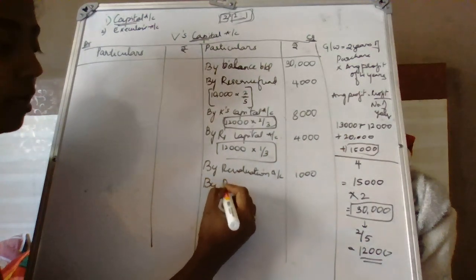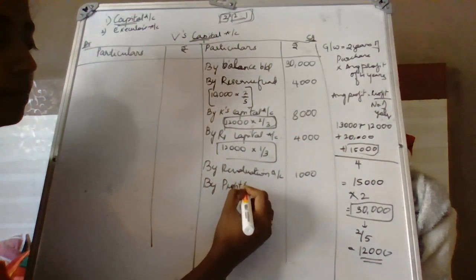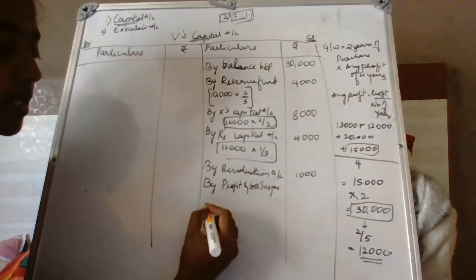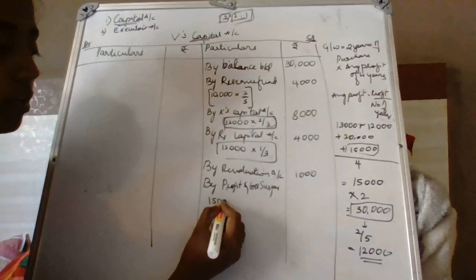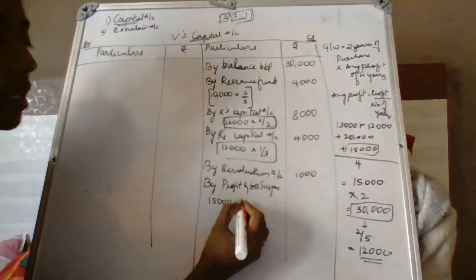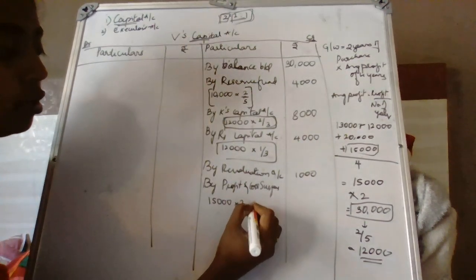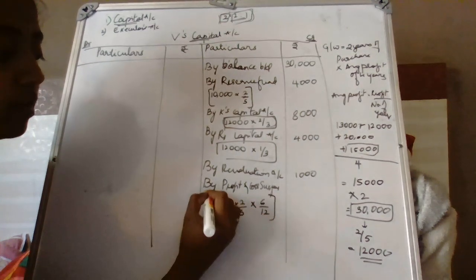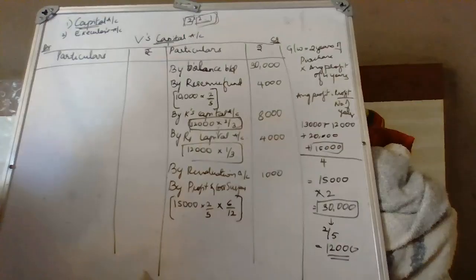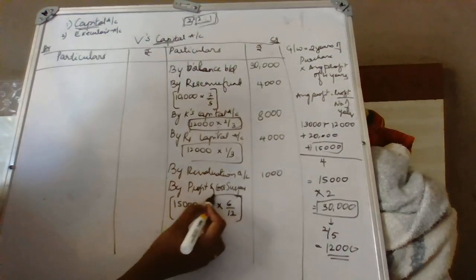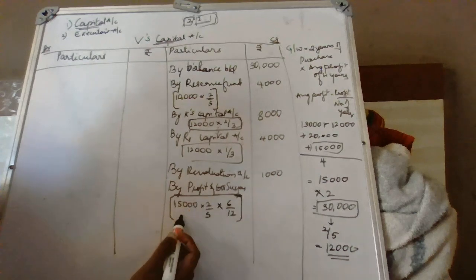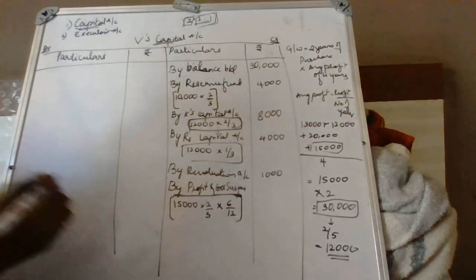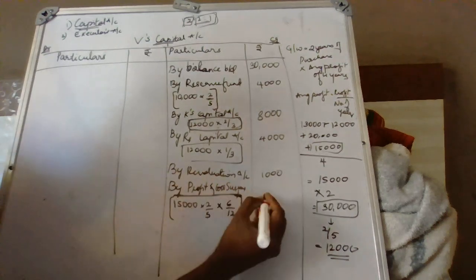So by profit and loss suspense account, 15,000 is the profit. His share is 2 by 5 into number of months, 6 divided by 12, until the date of his death. So 15,000 into 2 by 5 into 6 by 12. His share will be 3,000.